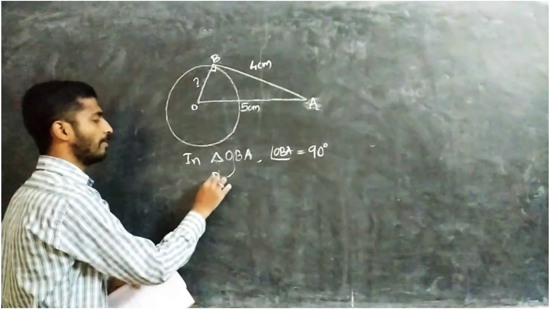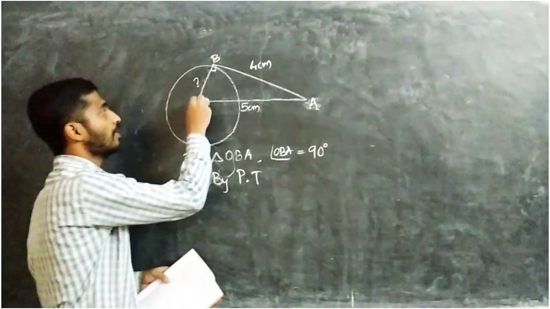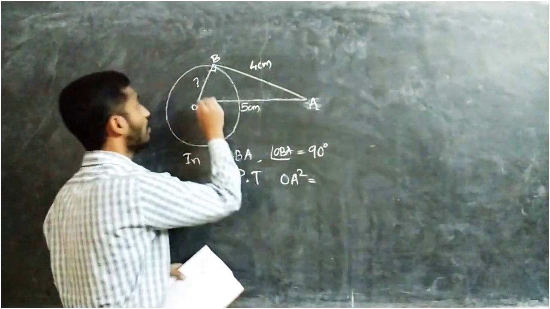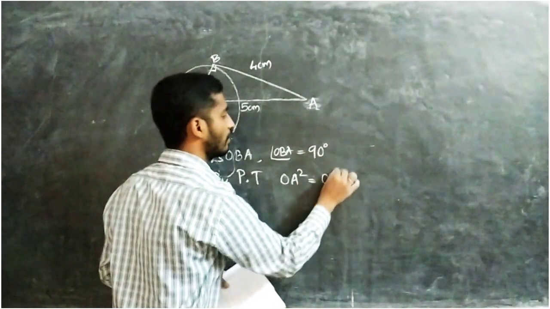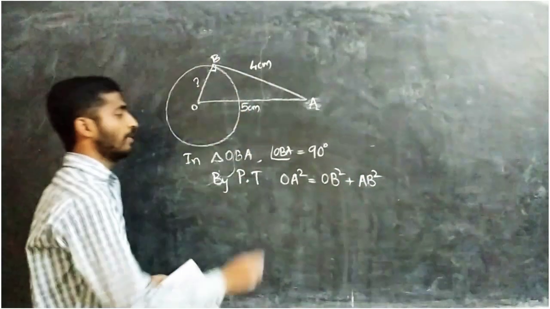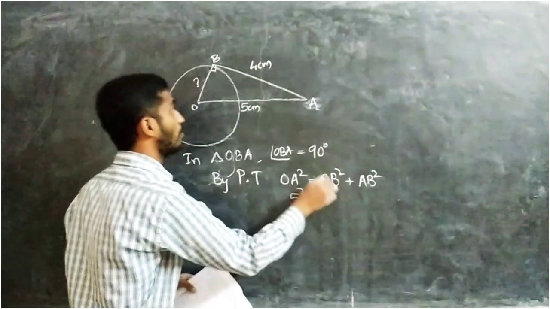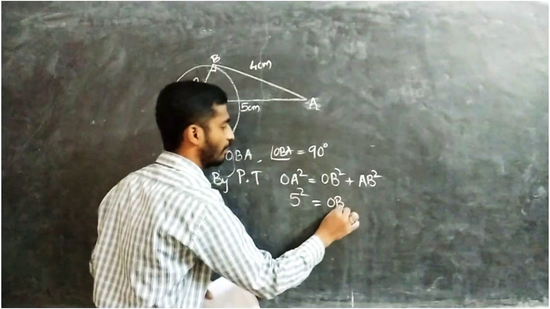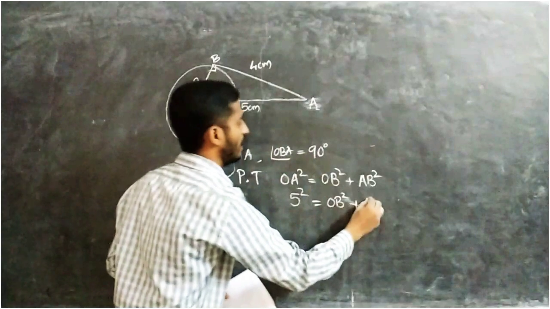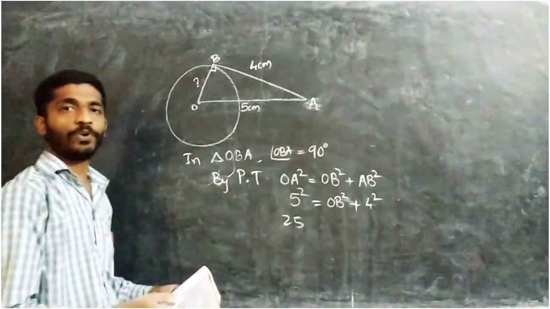So using Pythagoras theorem, we will write it in long form. OA square equal to OB square plus AB square. Okay, what is OA? OA is 5, so 5 square equal to OB square, we don't know, we have to find now, plus AB square, that is 4 square. 5 square is 25. 4 square is 16.